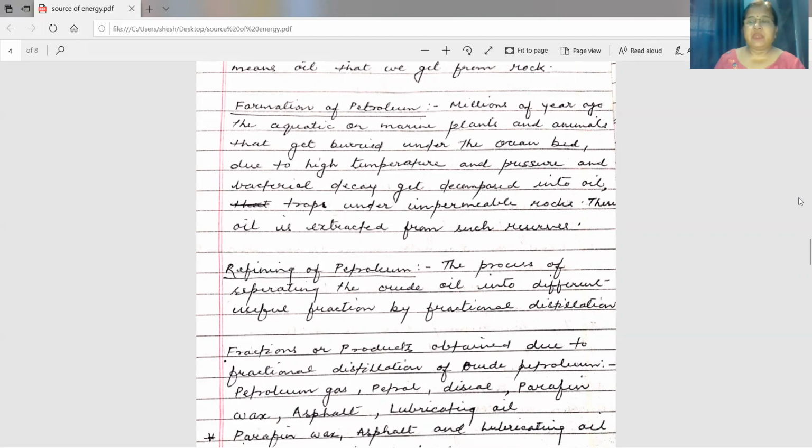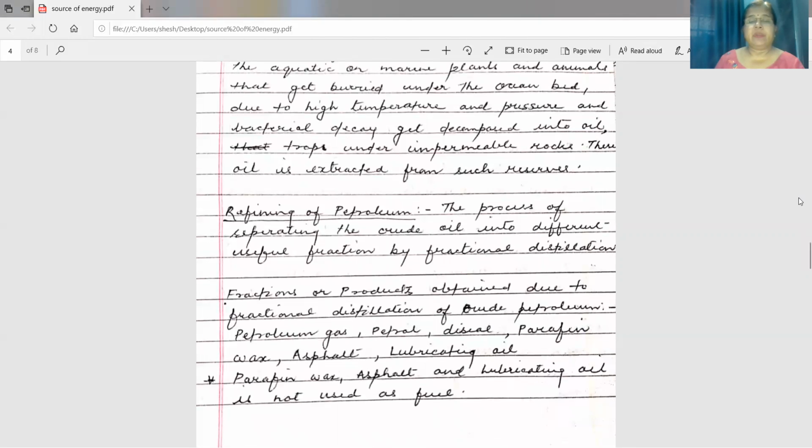Now, when we take out crude oil, crude petroleum, it is sent for refining. What is this refining? The process of separating the crude oil into different useful fractions by the fractional distillation method. We call it refining of petroleum.